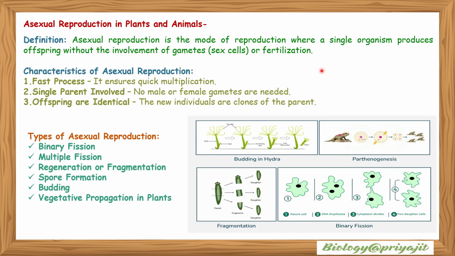Types of asexual reproduction: binary fission, multiple fission, regeneration or fragmentation, spore formation, budding, and vegetative propagation in plants. This is the image showing budding in hydra. This is another type of asexual reproduction called parthenogenesis. This is fragmentation found in planaria, and this is the binary fission found in amoeba.